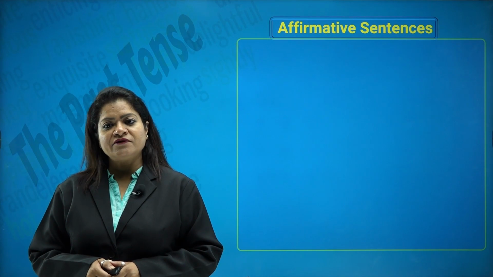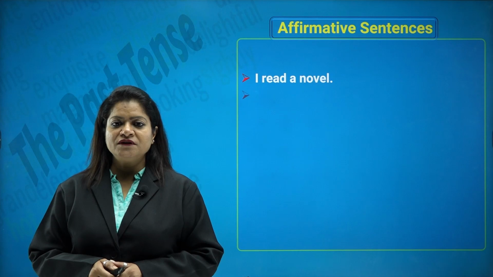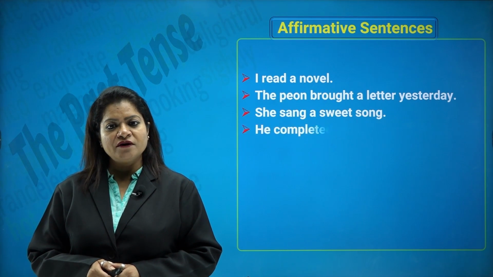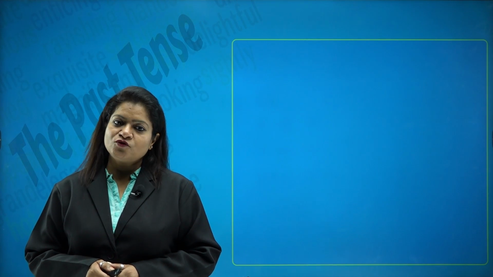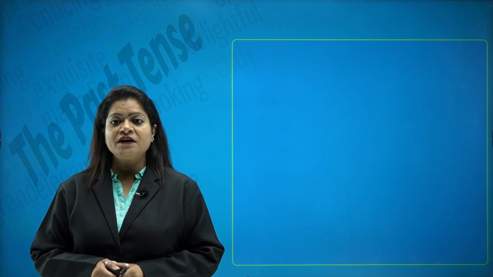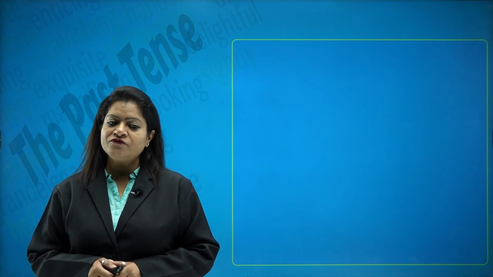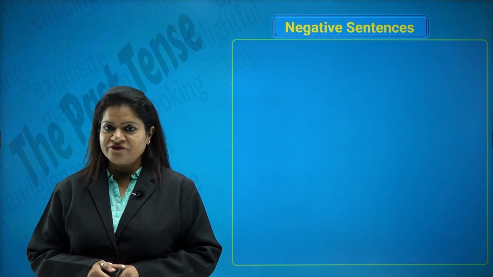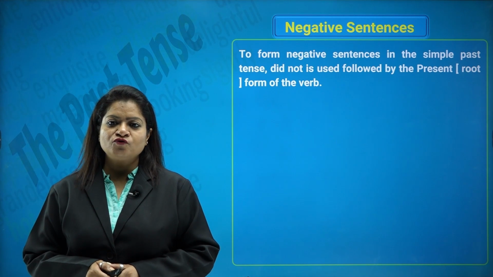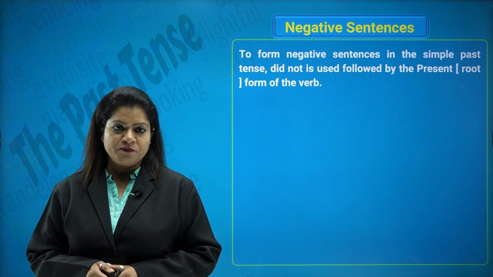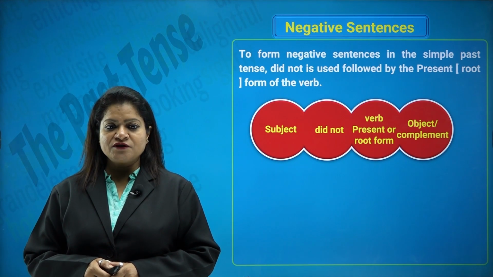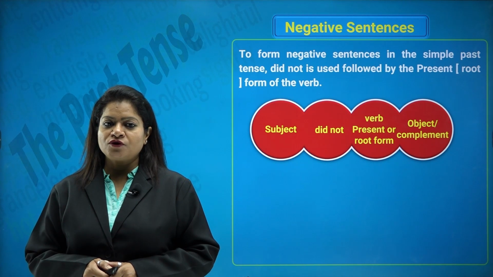In the past tense, we can have the affirmative sentences. I read a novel. The peon brought a letter yesterday. She sang a sweet song. He completed the lesson. So, again the same rule applies. Affirmative sentences where you are positively affirming or stating the happening of something. Negative sentences. To form negative sentences in the past tense, did not is used followed by the verb form. For example, subject plus did not plus verb form in the present or the root form, and then object or the complement.